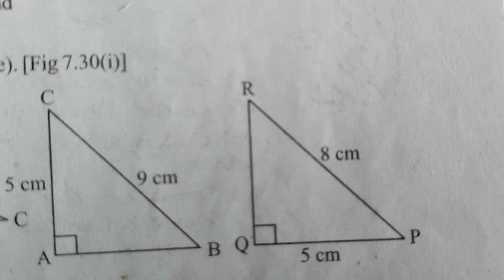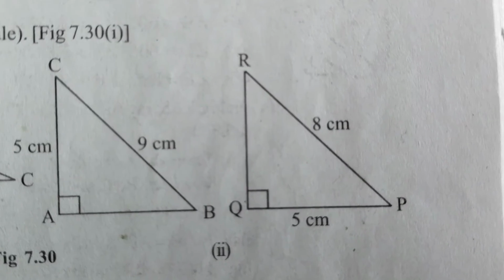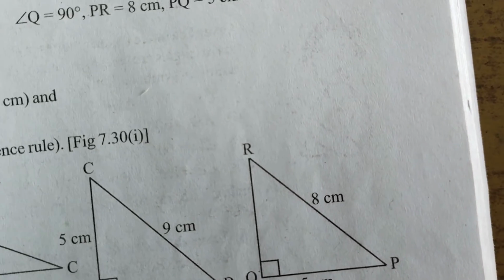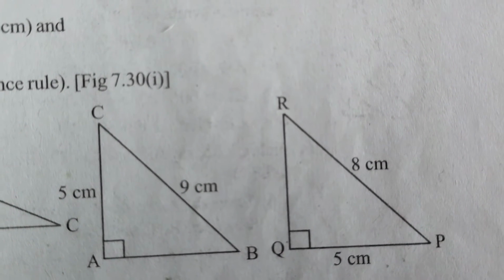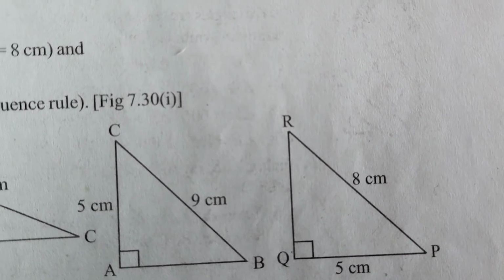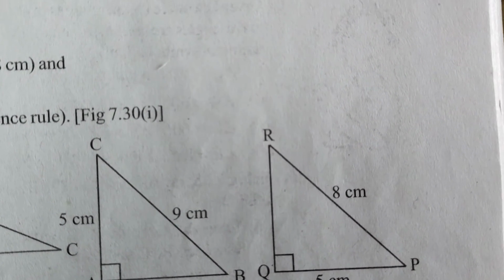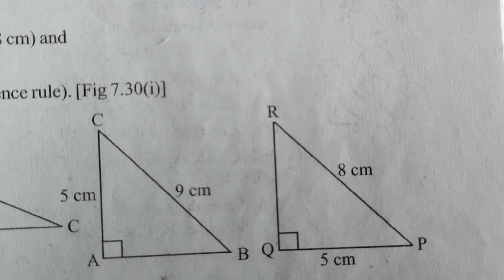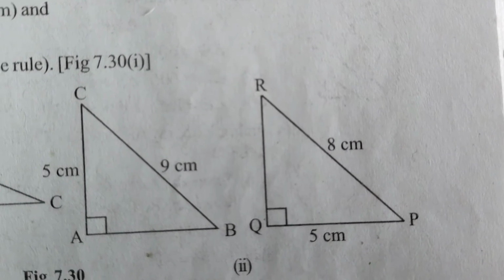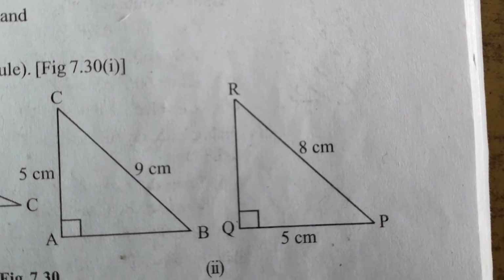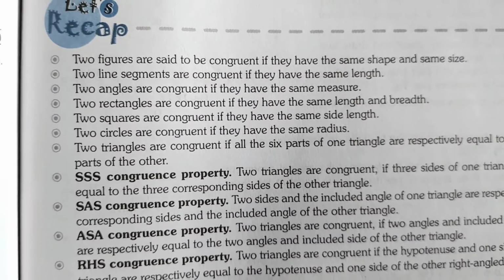Similarly, you can see this figure. Second figure 7.30. Here angle A is equal to angle Q, that is 90 degrees, a right angle. Side AC is equal to side PQ, and the hypotenuses, you observe, are not the same. So BC and PR are not the same. That's why these two triangles are not congruent.